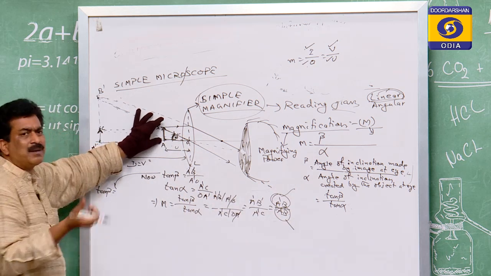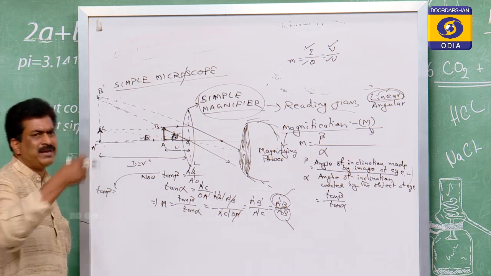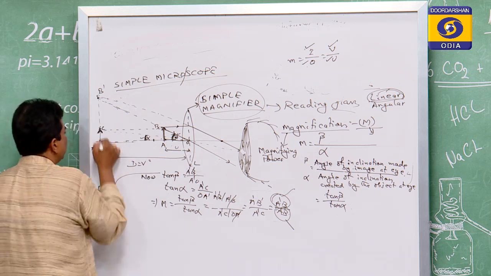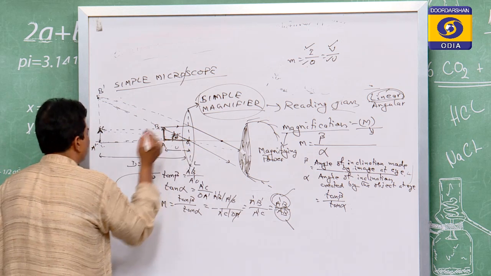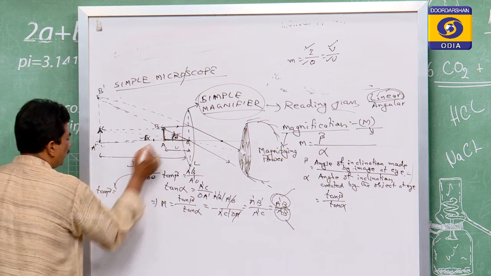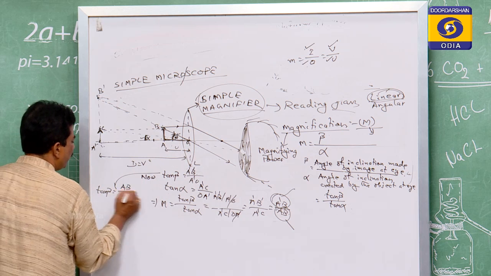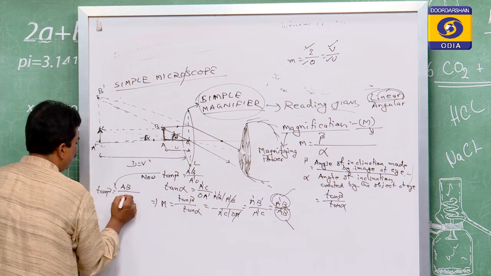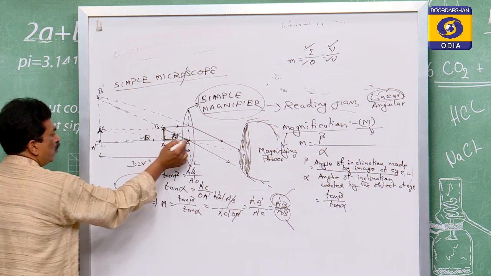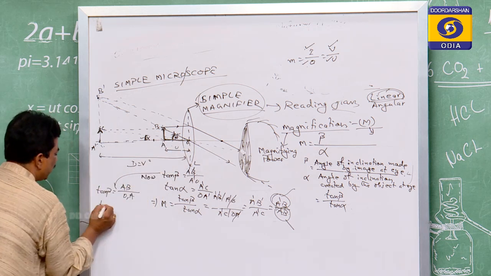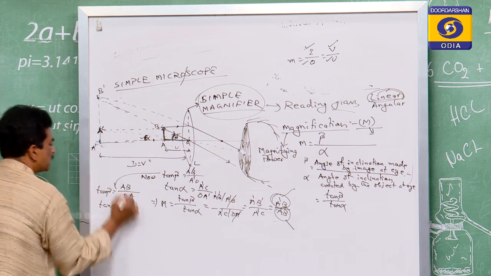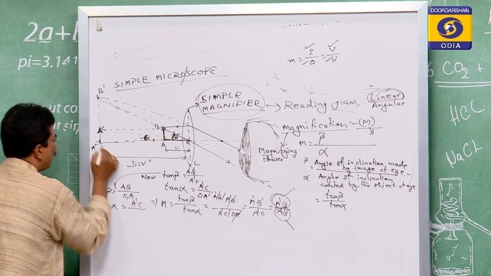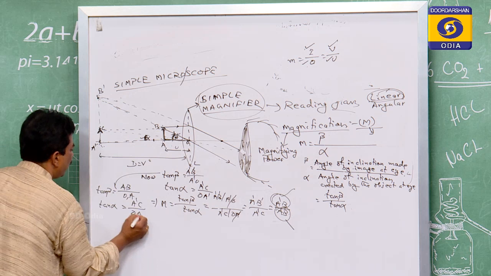How will you measure the object height? Because the object itself is very small. So instead of taking this greater triangle, let us take this small triangle, because this angle is also beta. So tan beta will be AB by O1A. Similarly, tan alpha will be A'C by OA'.